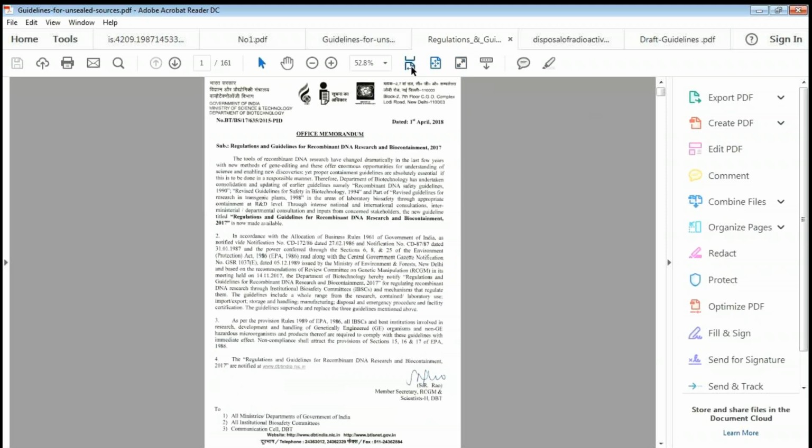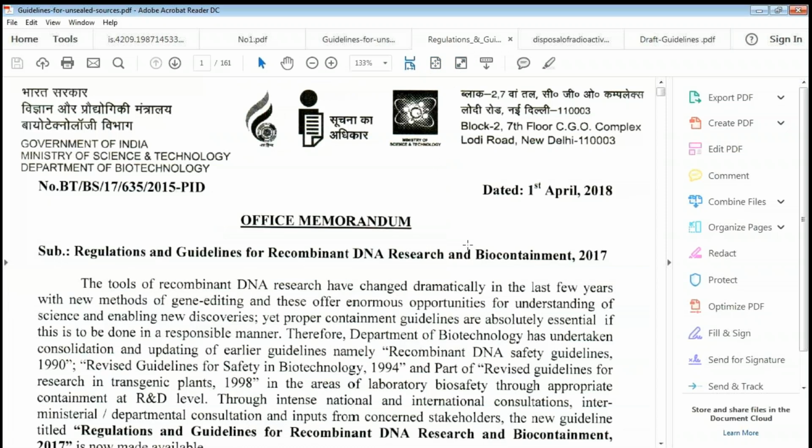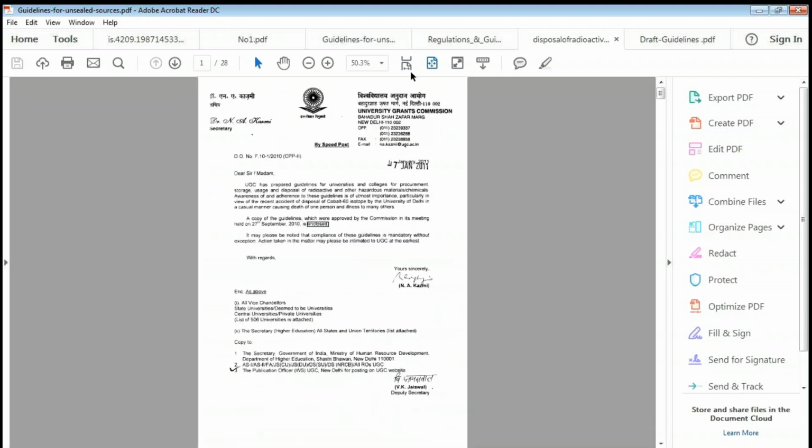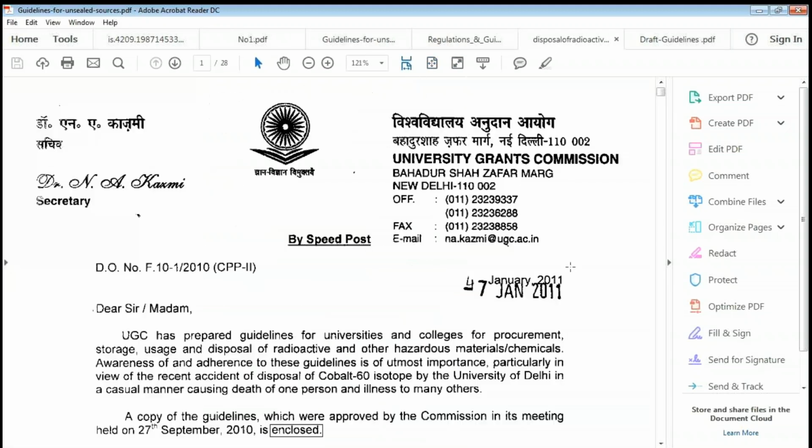The second comes from the UGC regulation. It says UGC has prepared guidelines for universities and colleges for procurement, storage, usage, and disposal of radioactive and other hazardous materials and chemicals. Awareness of and adherence to these guidelines is of utmost importance.